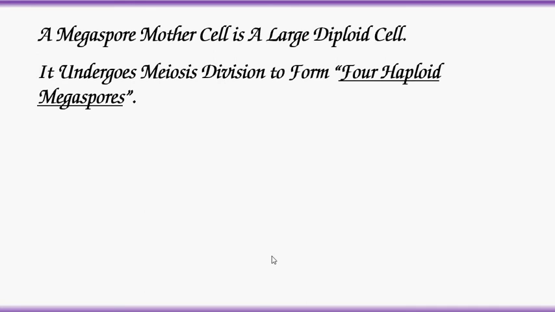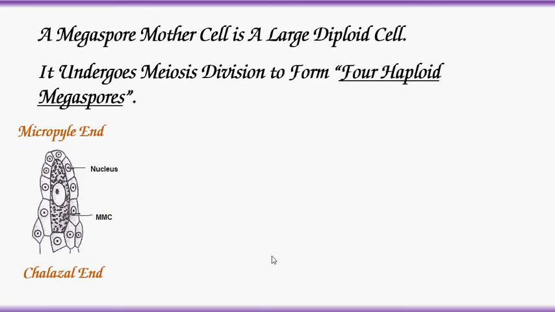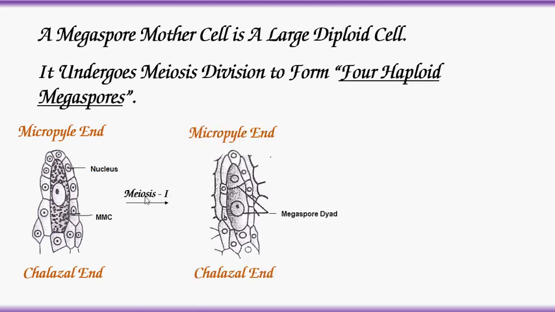Let's see the diagram. So it is a megaspore mother cell in an ovule. Ovule has two ends, micropyle end and chalazal end. Chalazal end means the base of the ovule. Micropyle is an opening left by two integuments. And this megaspore mother cell undergoes meiosis 1 to form two cells. They are called megaspore dyad, which means two cells are formed.